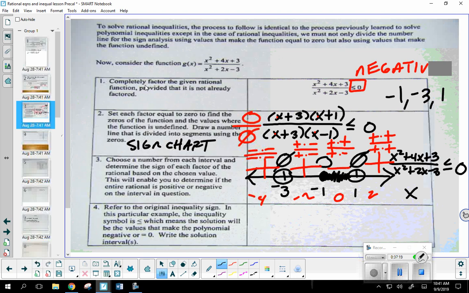So now remember, this is your work. The sign chart is just your work. Okay, my final answer would be to write that in interval notation. This is what number 4 is talking about. So what would this be if I wrote it in interval notation? Okay, bracket, because it starts with a closed circle. -1 to what? 1. Parentheses, because the 1 is not included. This is where this function is less than or equal to 0.